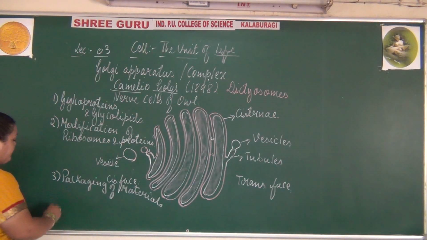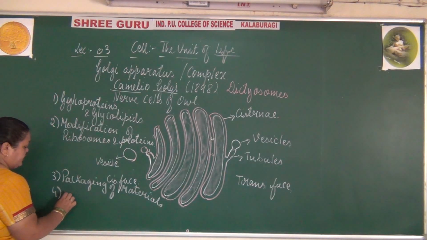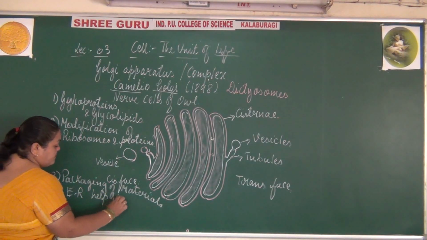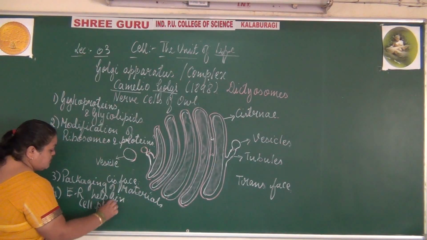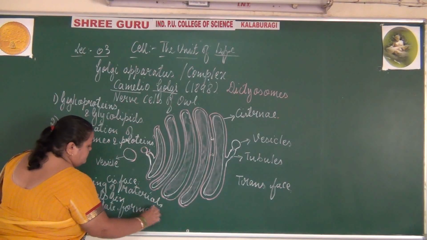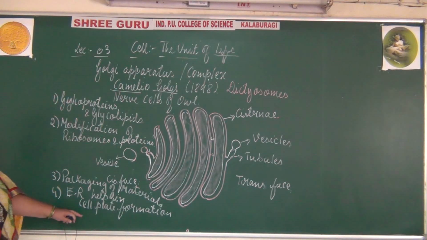And during cell division, the Golgi complex along with the endoplasmic reticulum helps in cell plate formation.